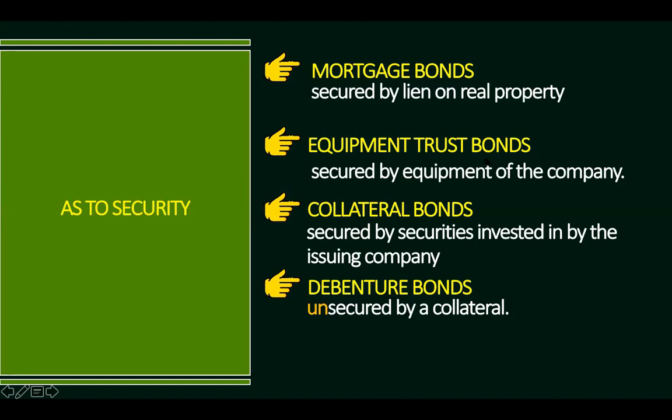Equipment trust bonds, these are bonds secured by equipment of the company. So the collateral here is an equipment or equipments. Collateral bonds are secured by securities invested in by the issuing company. And when we say debenture bonds, these are bonds that are unsecured, meaning to say there is no collateral.